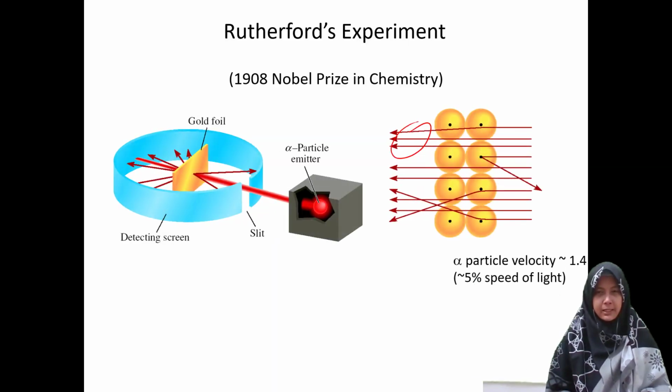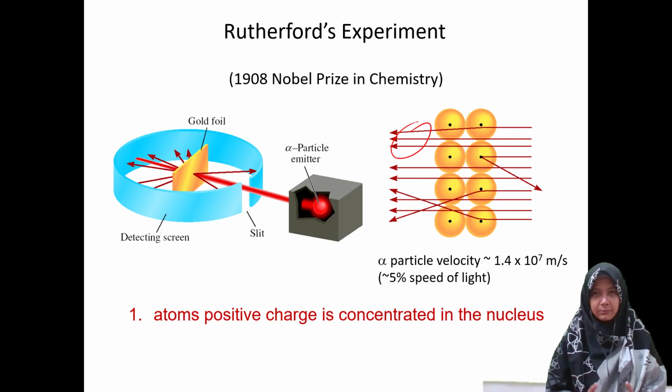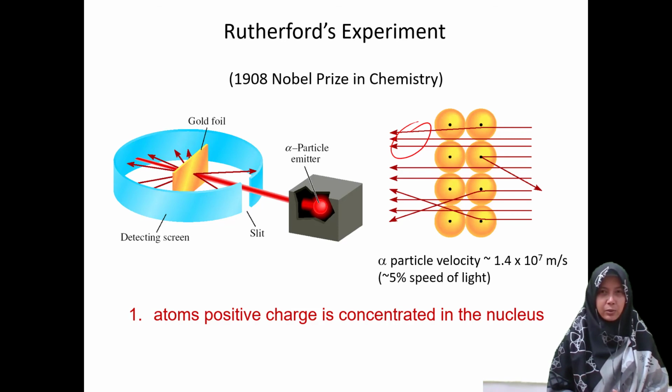The Rutherford experiment is one of the important ones, showing that the positive charge is in the nucleus. With alpha particles, we see that the atom's positive charge is concentrated in the nucleus. You can see that alpha particles are emitted toward the gold foil, surrounded by a detecting screen to measure how many of the particles are reflected or just pass through the foil.